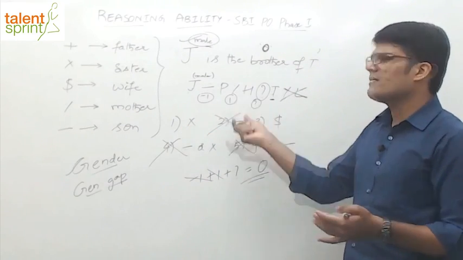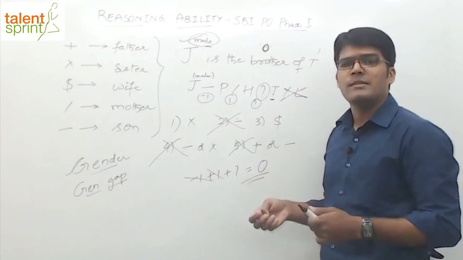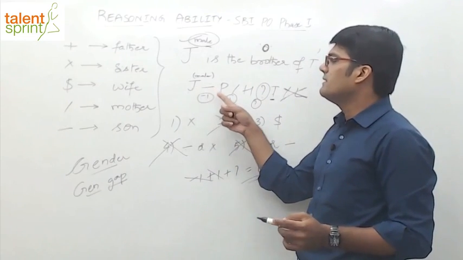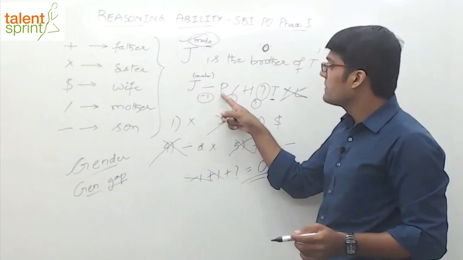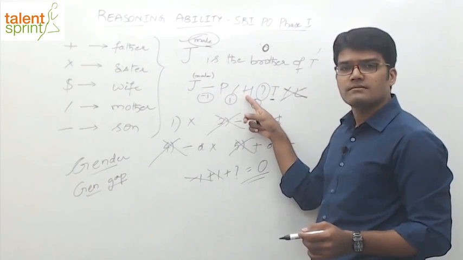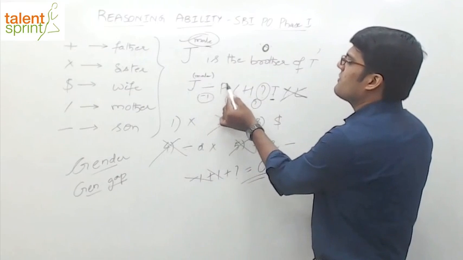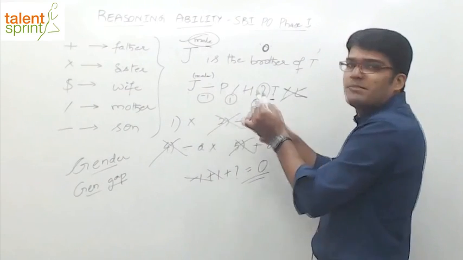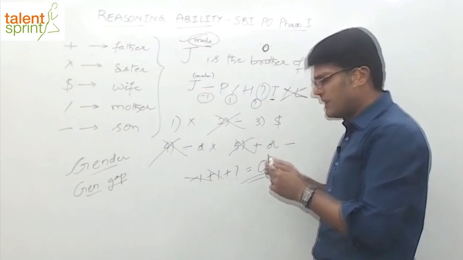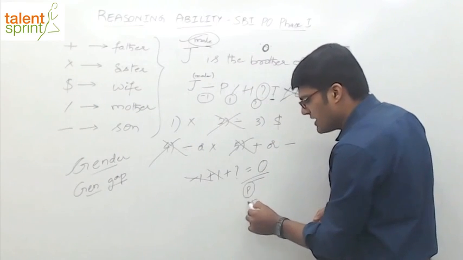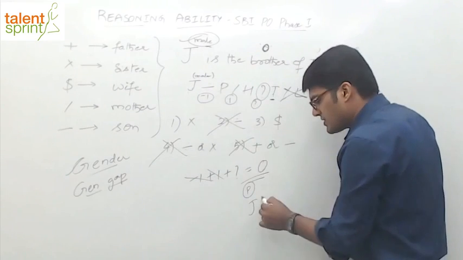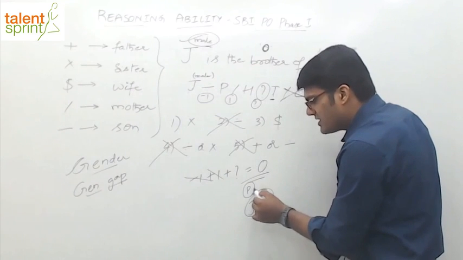Now you can just substitute one of them and verify. Right, and need not draw the family tree for that. For example, J is the division means what? J is the son of P. P is the mother of H. Now it's obvious. J is the son of P. P is the mother of H. That means J and H are siblings. So P will come above. J is the son of P, and P is the mother of H. So which means J and H are siblings. They are children of P.